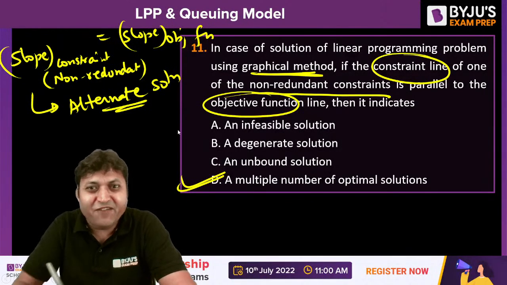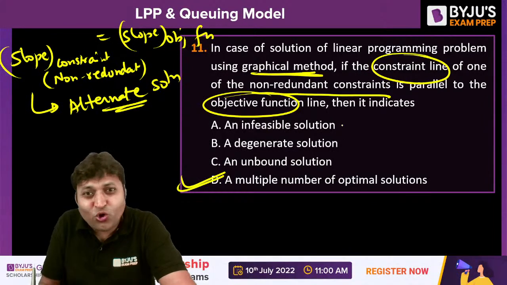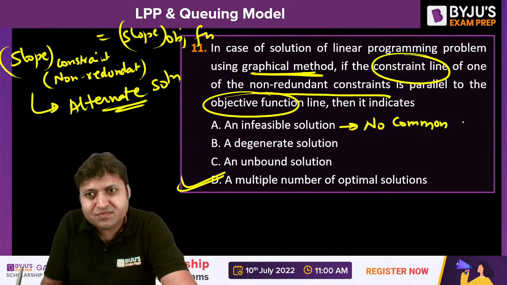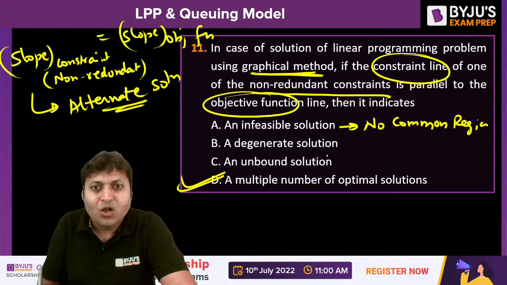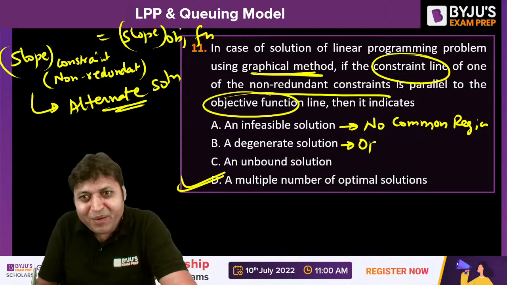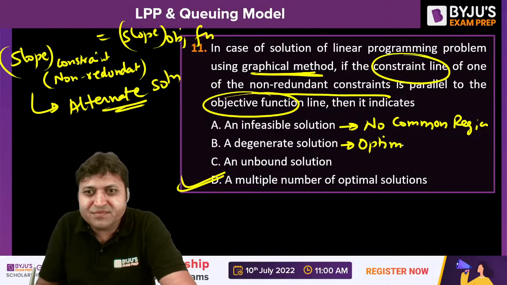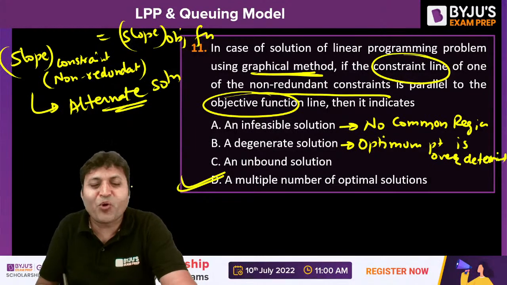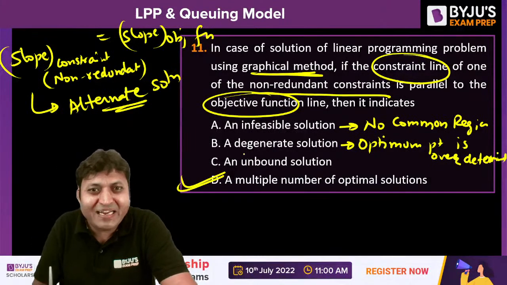When do we have an infeasible solution? When there is no common region. When do we have a degenerate solution? When the optimum point is overdetermined, then we have degeneracy.